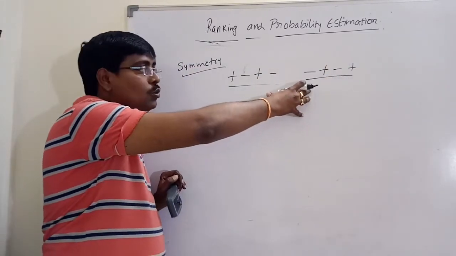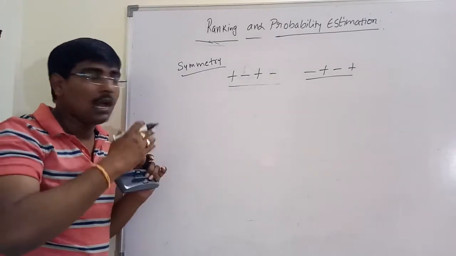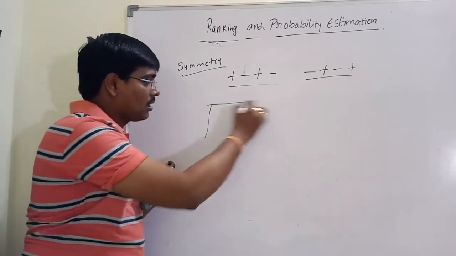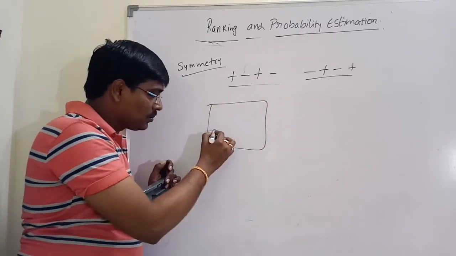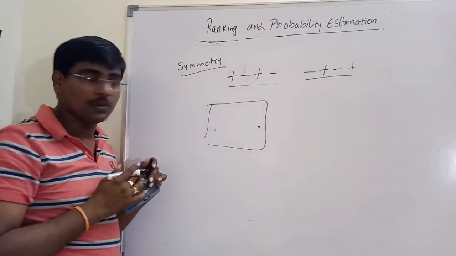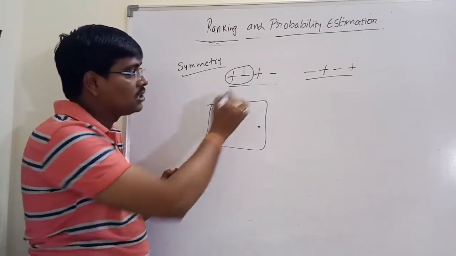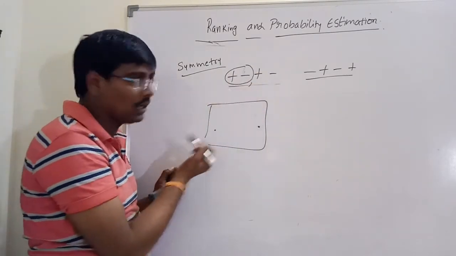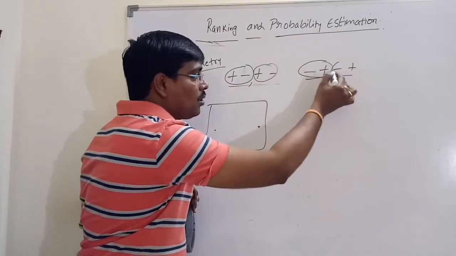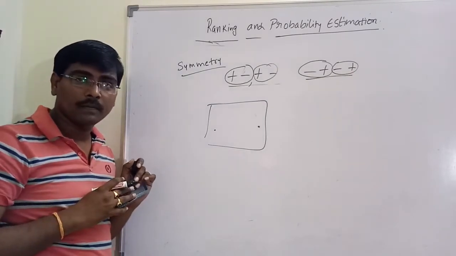Compulsorily, these two pairs are located in opposite locations. Suppose this is the graph. If this pair is placed at this position, compulsorily the other pair is placed at the opposite position, because I am just interchanging positives and negatives. This is split one. See this one? I am just interchanging positives and negatives. It follows the symmetric property.